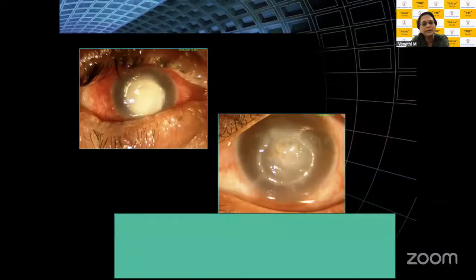And what you find in this is that the surrounding 2 to 3 millimeters of cornea is surprisingly very clean. So this is almost mimicking, and this kind of a picture you commonly get in staphylococcal ulcers. It's like staphylococcal abscesses in other parts of the body. They usually tend to be localized, and they usually do not involve the surrounding region. So in the eye as well, this largely is mimicking a staphylococcal keratitis.